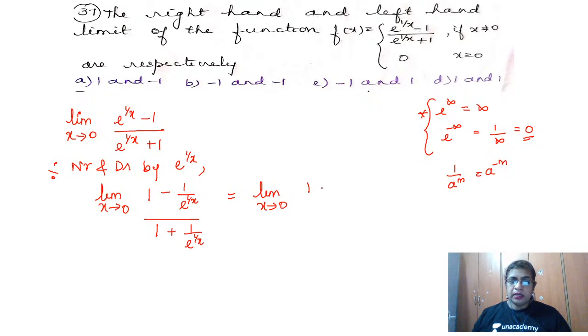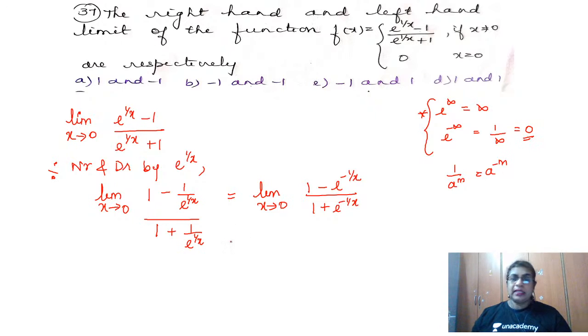So it is 1 minus e to the power minus 1 by x, divided by 1 plus e to the power minus 1 by x. Now I am using this concept: when I apply the limit, if I am getting e to the power minus infinity, then my answer becomes 0.